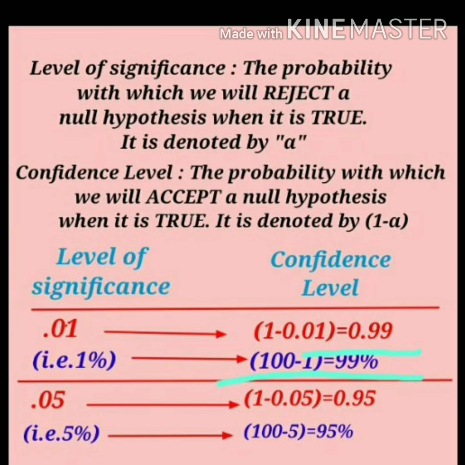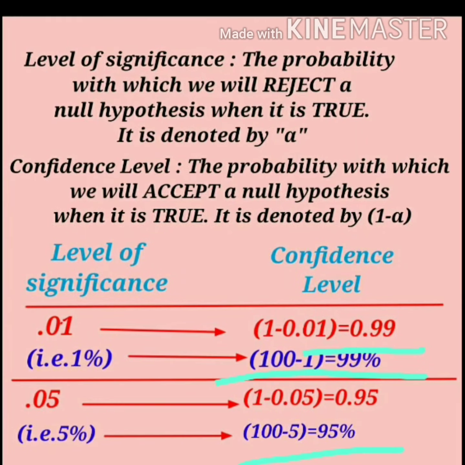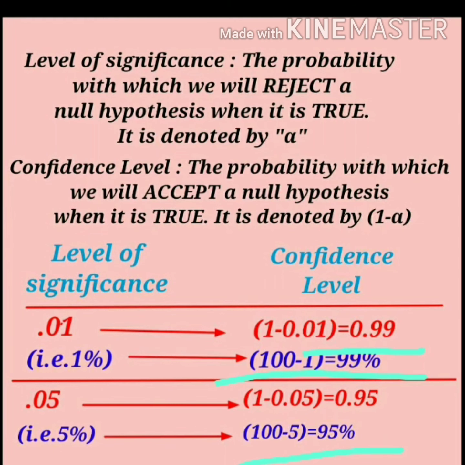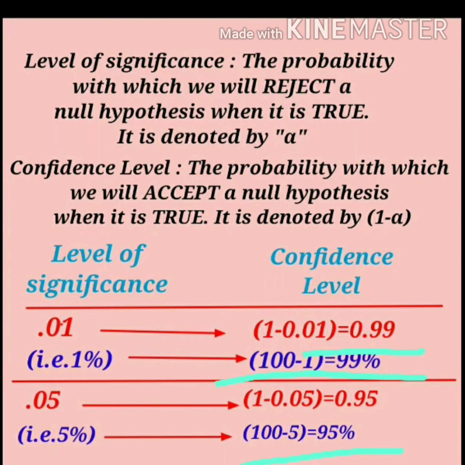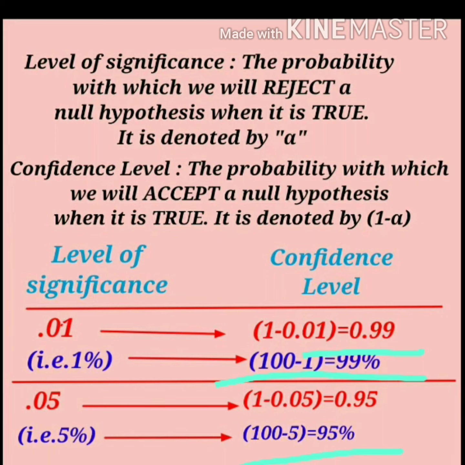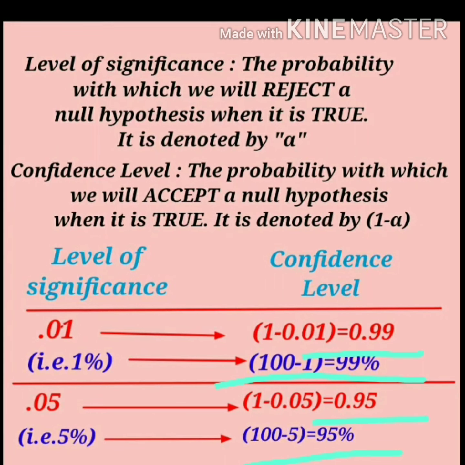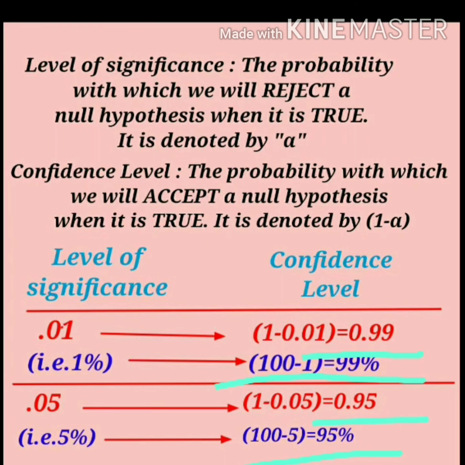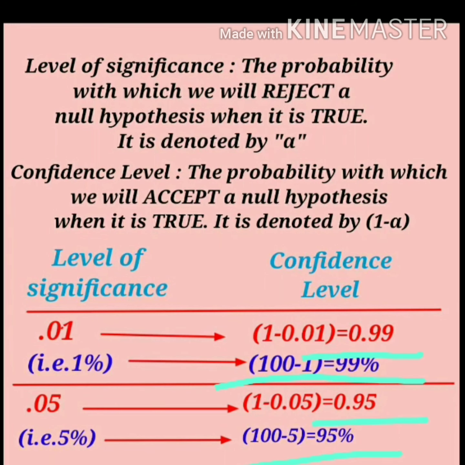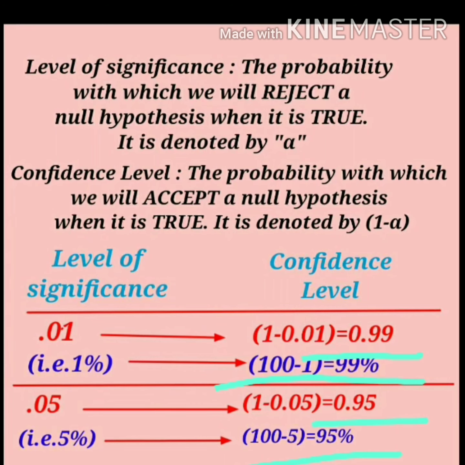Similarly, when the confidence level is 95%, it means there are 95 chances in 100, or 0.95 in 1, that the sample results represent the true condition of the population within a specified range. Clear?